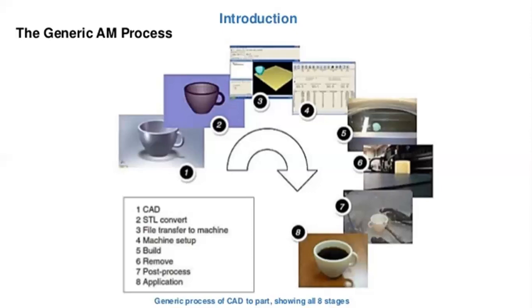And the third one is file transfer to machine. So the second step, the .stl format should be saved, and it should be given to the manufacturing department. That is the third step, file transfer to the machine. So the file should be transferred to the machine. So that is the manufacturing department.